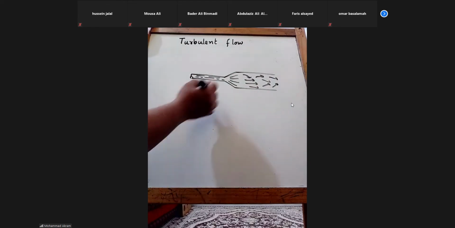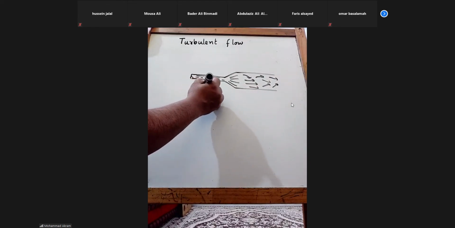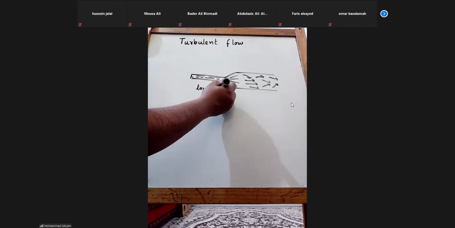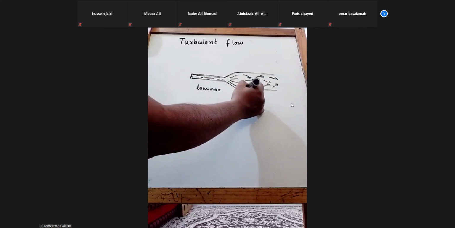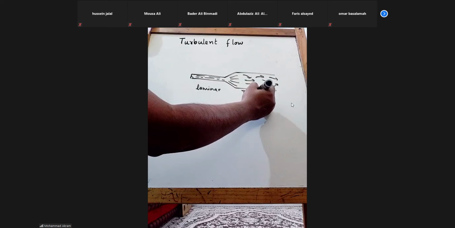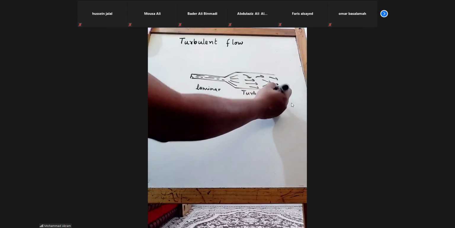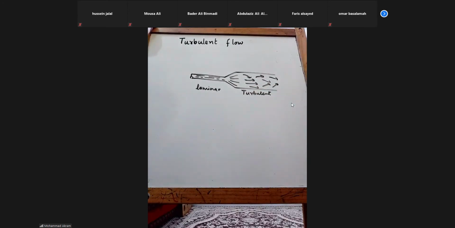Okay, here it is laminar because for the same velocity it has a smaller diameter. Here maybe it becomes turbulent. I hope you can imagine this. Because of the increase in diameter, it may become turbulent. Okay, so